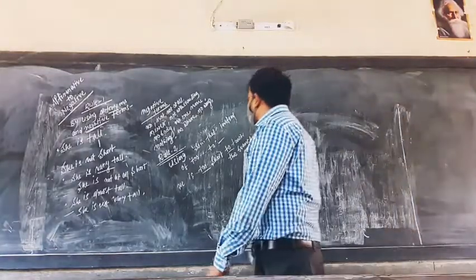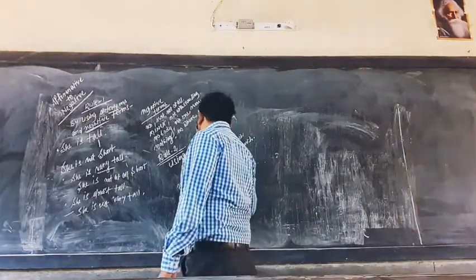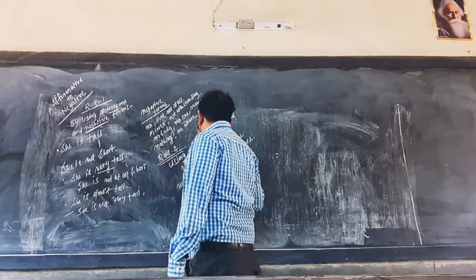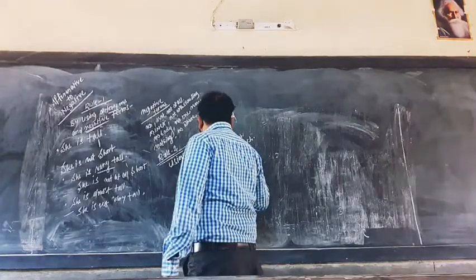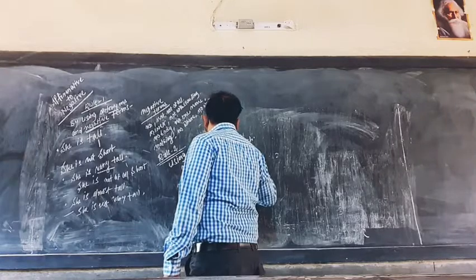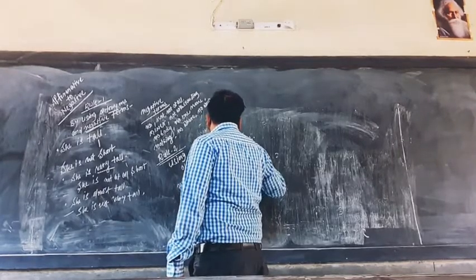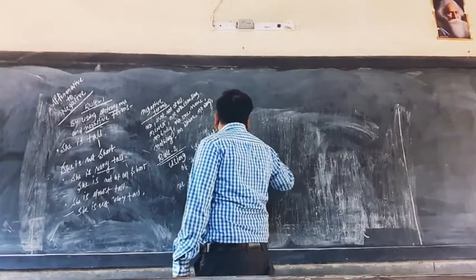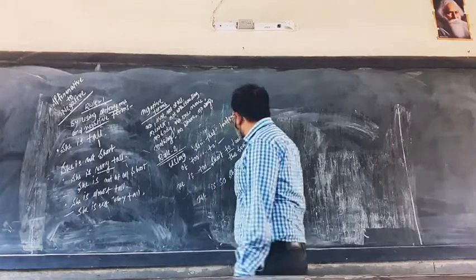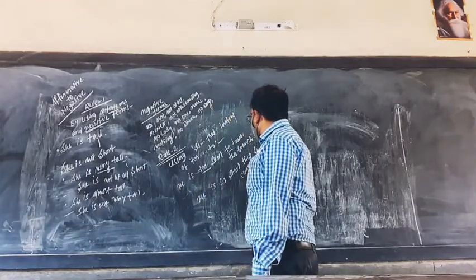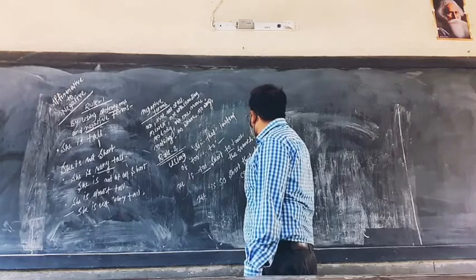Now when I convert, it will be: "She is so short that she cannot touch the branch."